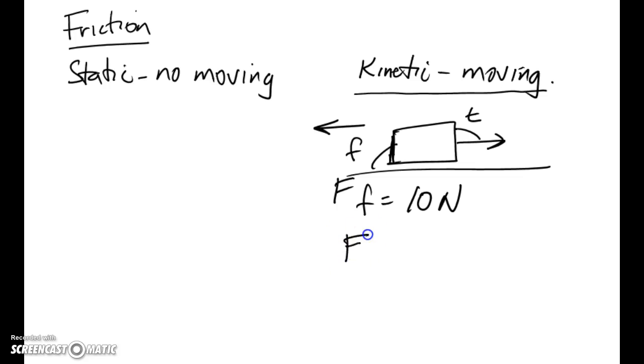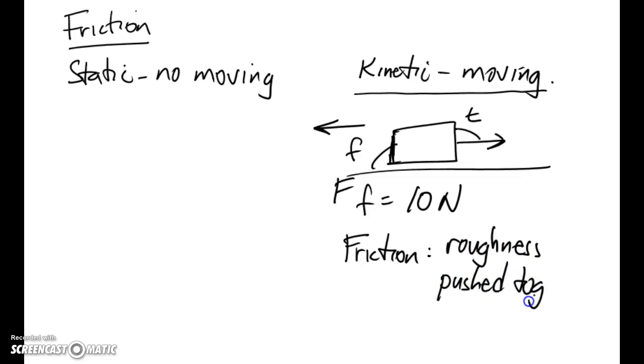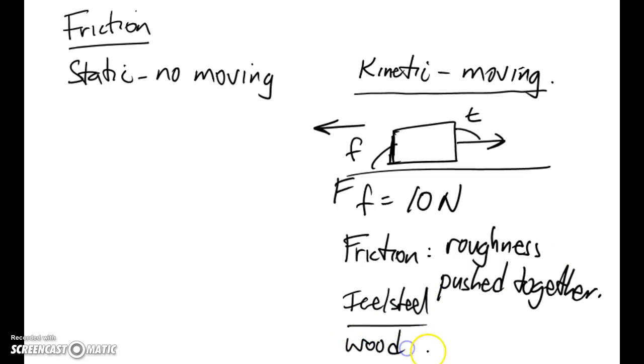And so friction is dependent on two different things. One is the roughness of the surfaces. And the other one is how tightly they're pushed together. A smooth surface, like ice or polished steel, will have less friction than something like wood, which would have a lot of friction. Ice and steel may have a little bit of friction.